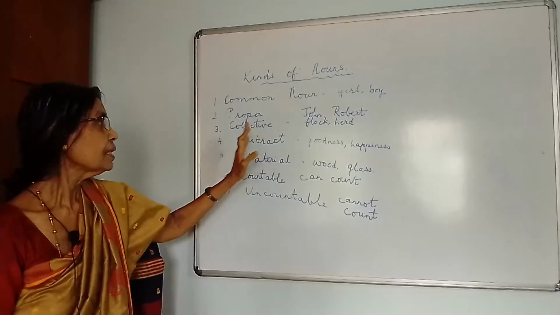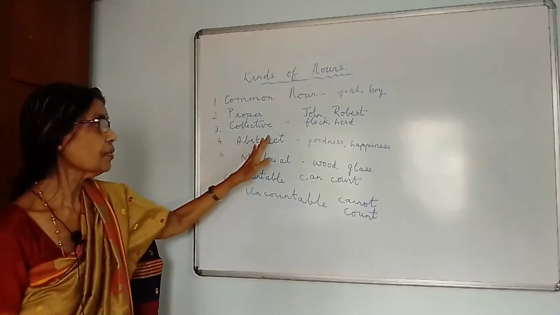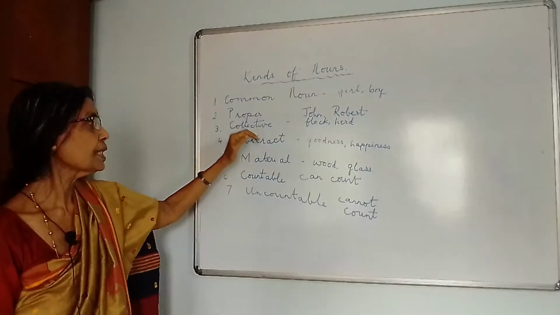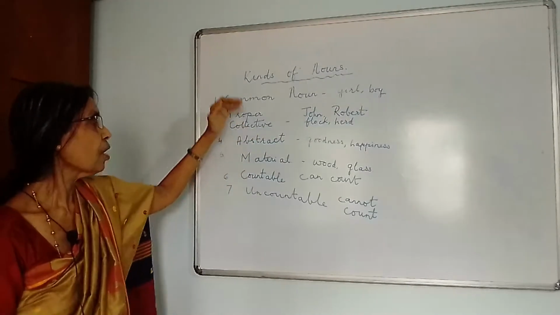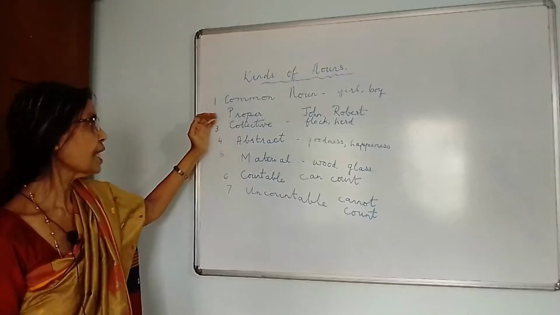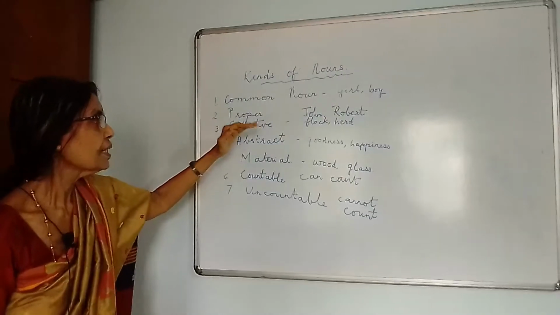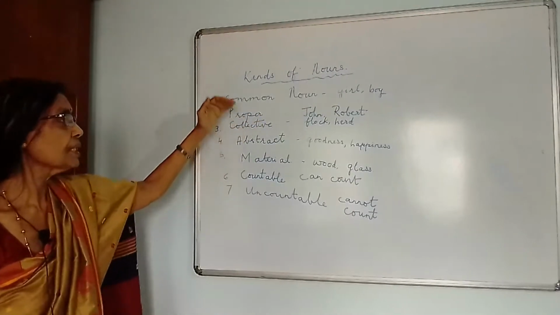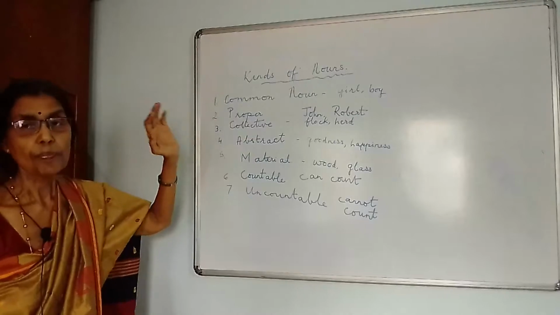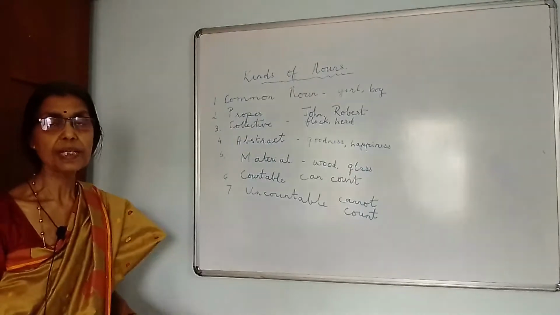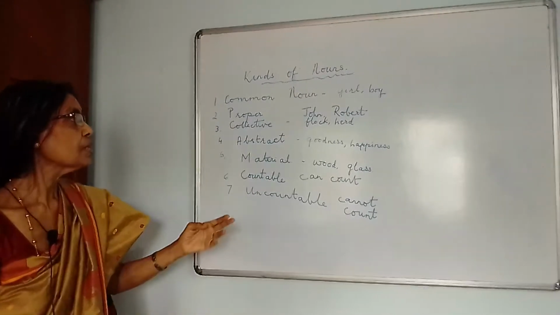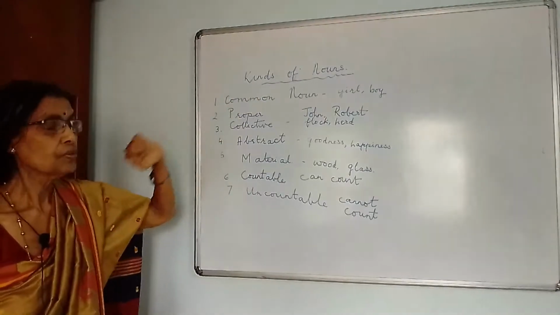Then next is the collective noun. The difference between collective and the common noun. We start with the proper noun first. Now the difference between the proper noun and the common noun is that proper noun gives a special name or a particular name to the common noun which we are using.